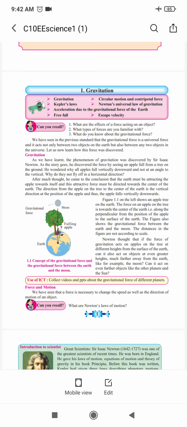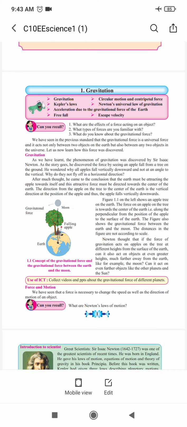First we will see, can you recall this one question they gave: what are the effects of a force acting on an object? What kind of force? What effect will there be once force is applied to any kind of object? You know very well the object can move, but depending on the mass of the object. But if you apply force on a wall, is it possible that it can move? That is also for you to think about.